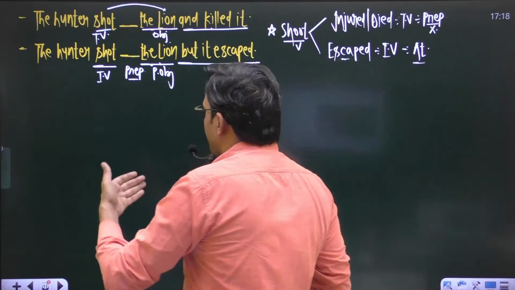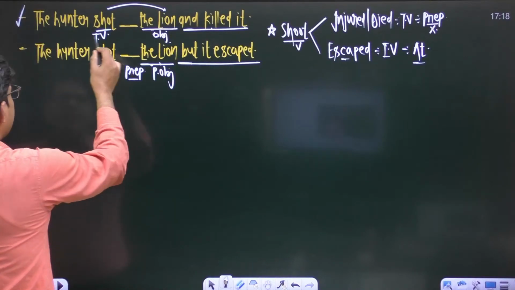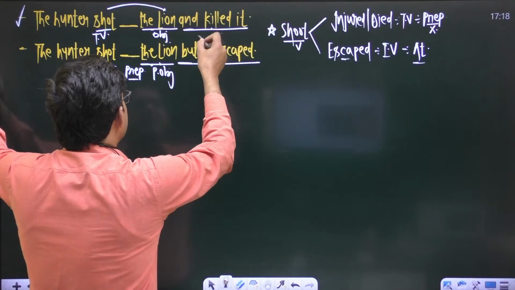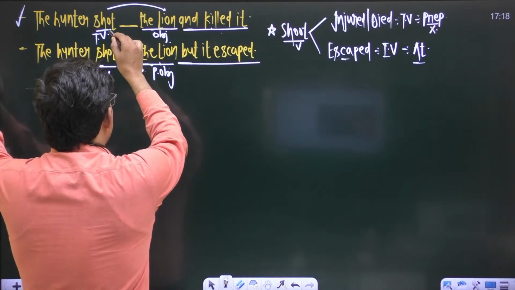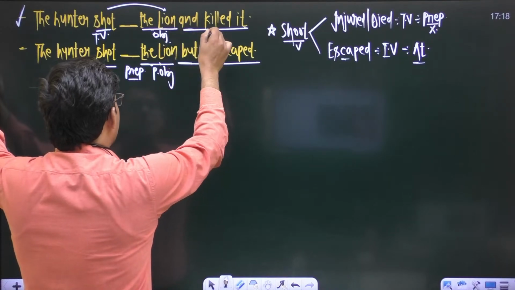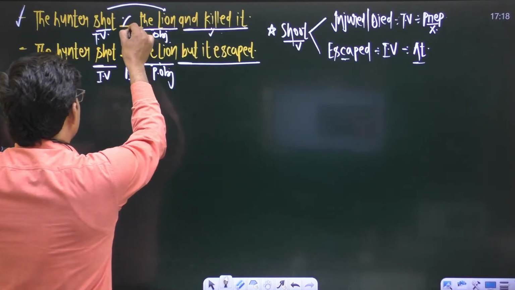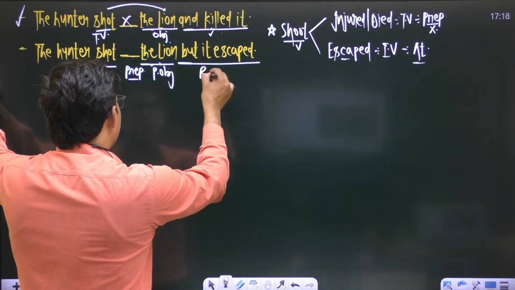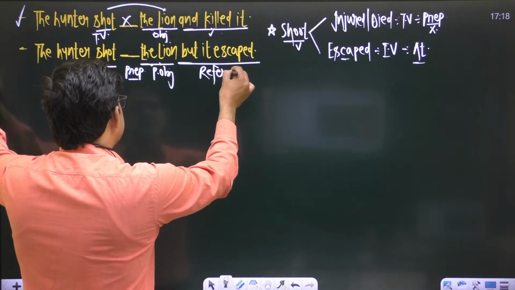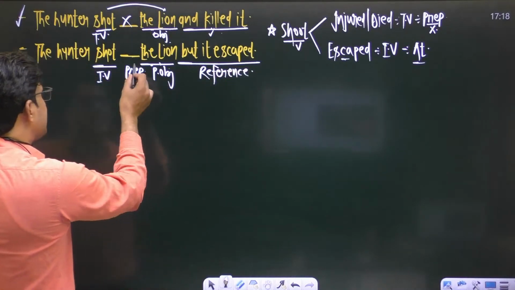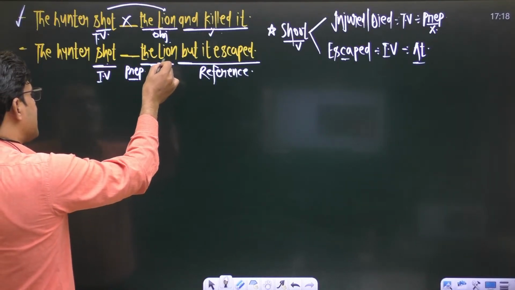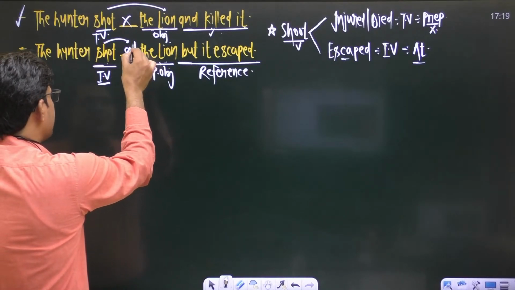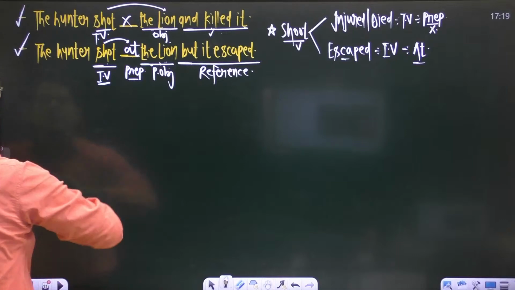So if you just apply it in the sentence, in the first sentence, it is said that the hunter shot blank the lion and killed it. It means you are getting the effect of shoot on the lion. It means this is a transitive verb. Don't use any preposition after that. But in the second sentence, you are getting a reference, and it is said but it escaped. It means you are not getting the effect of shoot on the lion. So now it becomes an intransitive verb, and this intransitive verb shoot will demand what? At. The sentence will be fine now.